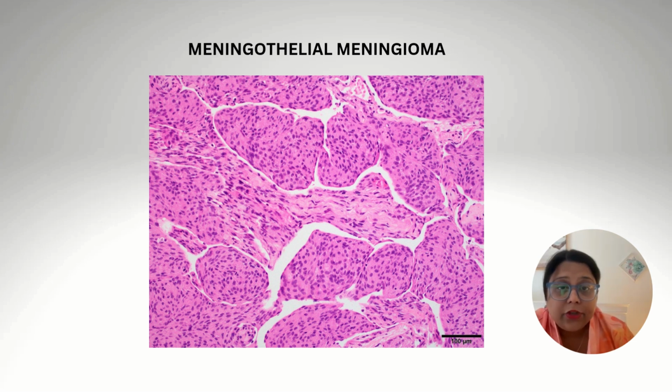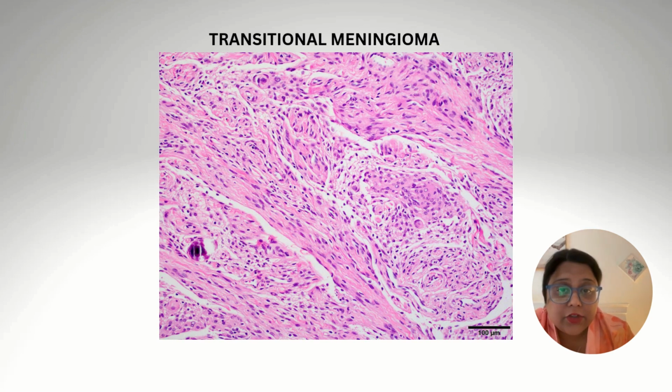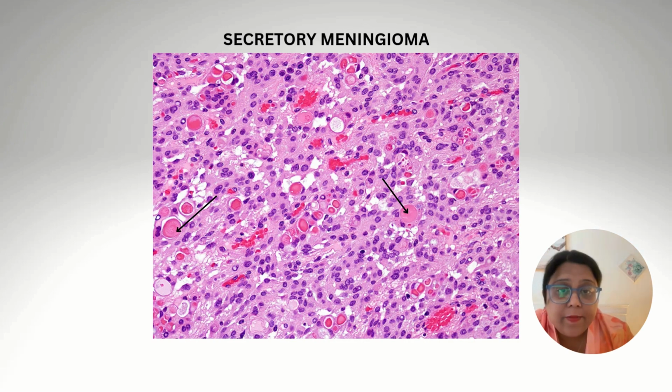Here you can appreciate in the micrograph the meningothelial variant of meningioma in which there are whorls of tumor cells. Here you can appreciate the fibrous nature of the fibroblastic meningioma. Transitional meningioma have a combination of the whorls and the fibrous pattern. In secretory meningioma, you can see a lot of secretions as depicted by the arrows.